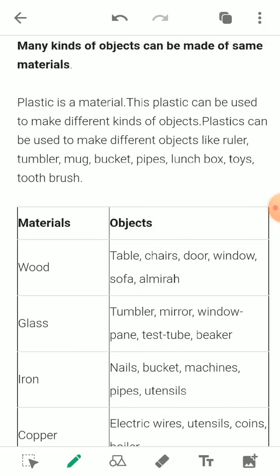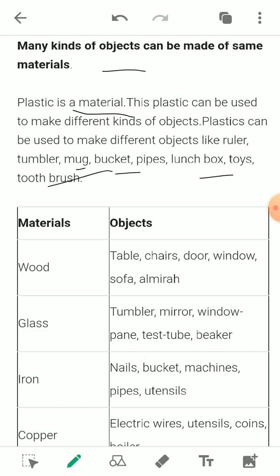If you see the next one, many kinds of objects can be made of the same material. Before that we discussed how one object can be made up of different materials. Here we will see that one material helps in forming different objects. Like plastic is a material and this material can be used in making different kinds of objects, like a mug, a bucket, a lunch box or a toothbrush.